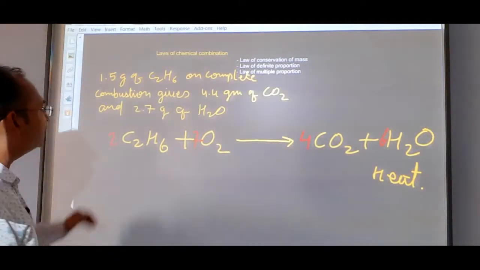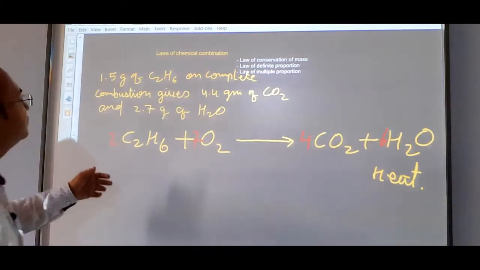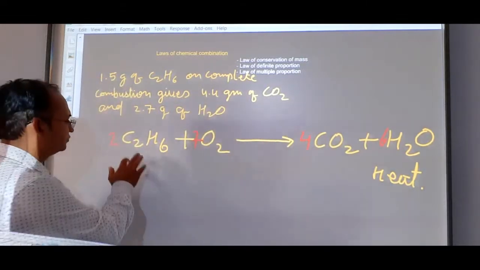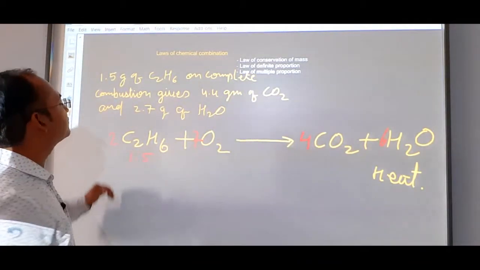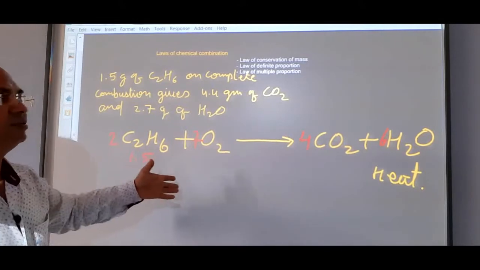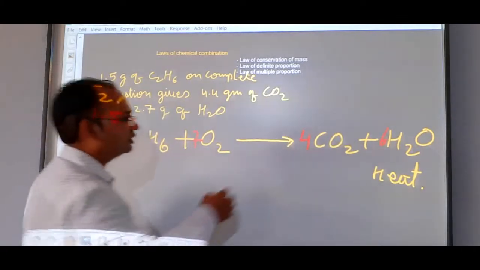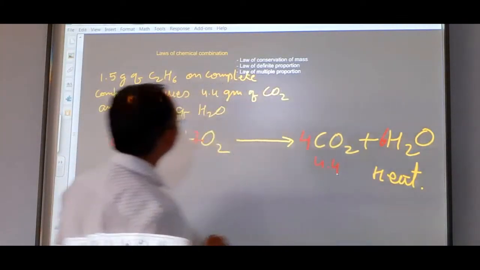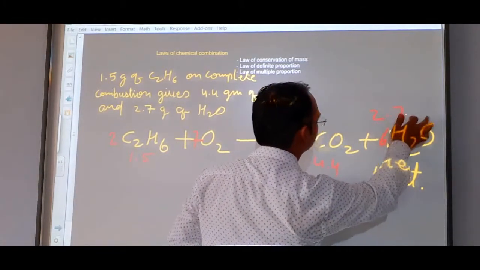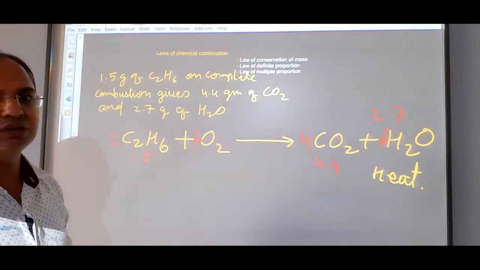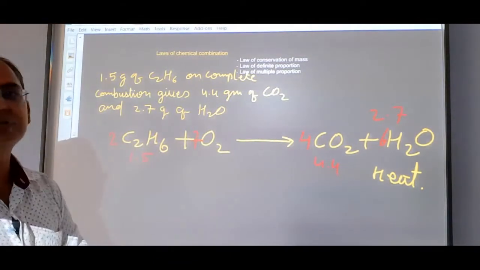Now the mass of these reactants and products is given. We will write the mass of which reactant and which product is given. The mass of the ethane is given as 1.5 gram. Mass of the oxygen is not given, we have to find it out. Mass of the carbon dioxide is 4.4 gram, and that of the water, 2.7 gram, is given to us. Now we have to prove that this equation is obeying the law of conservation of mass.